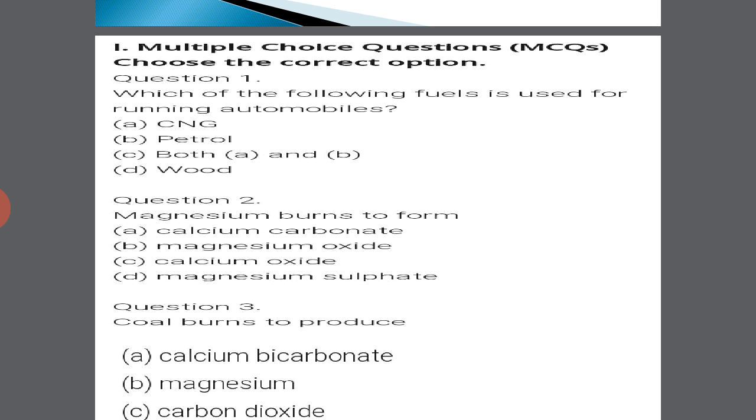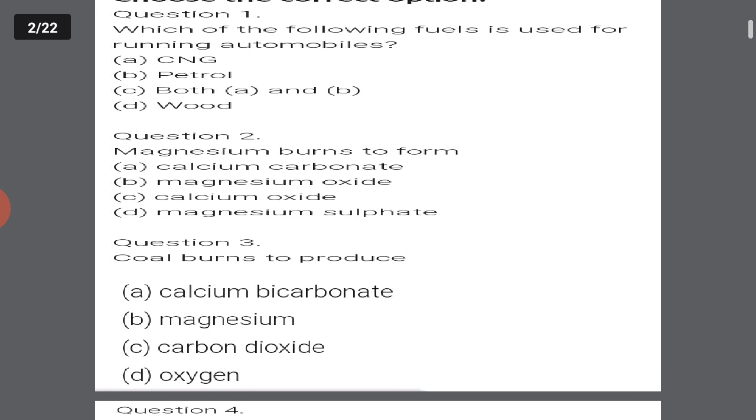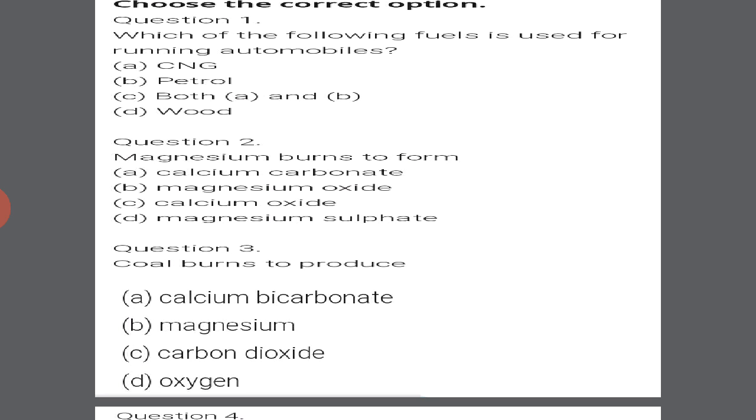Question number 3. Coal burns to produce: the options are calcium bicarbonate, magnesium, carbon dioxide, and option D is oxygen. So option C will be the right answer. After the burning of coal, carbon dioxide gas will be produced. So option C is the correct answer.